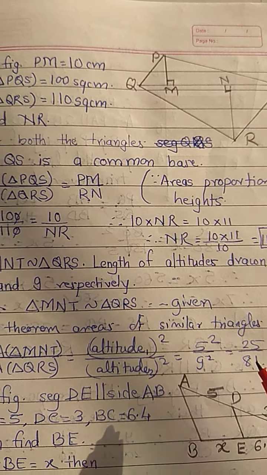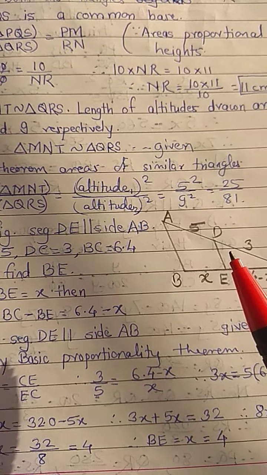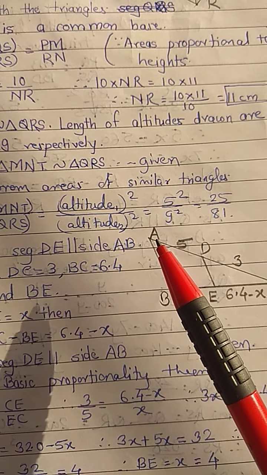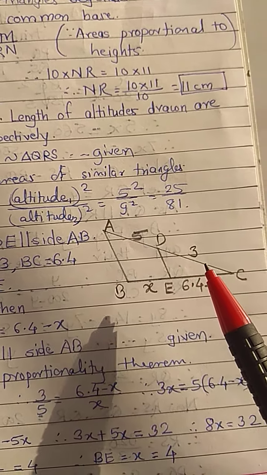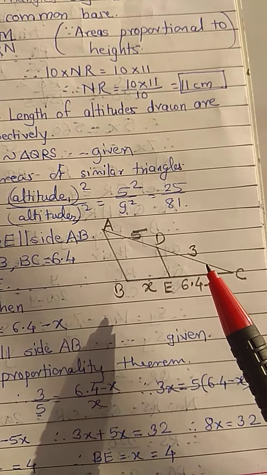Now question number 7. In figure, DE is parallel to AB. Okay, so values are given here as AD is 5 and DC is 3, but the value of BC is given as 6.4. So we will say that BE equal to X, and then this EC will become 6.4 minus this X.